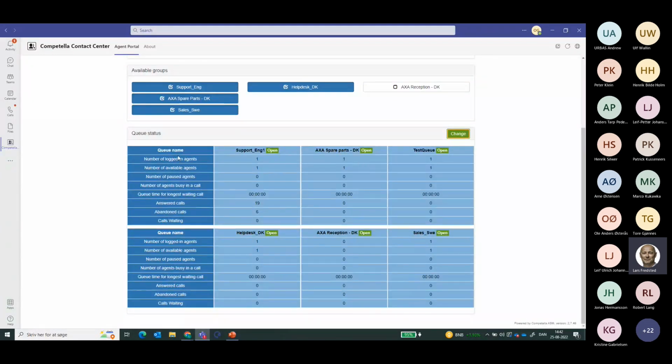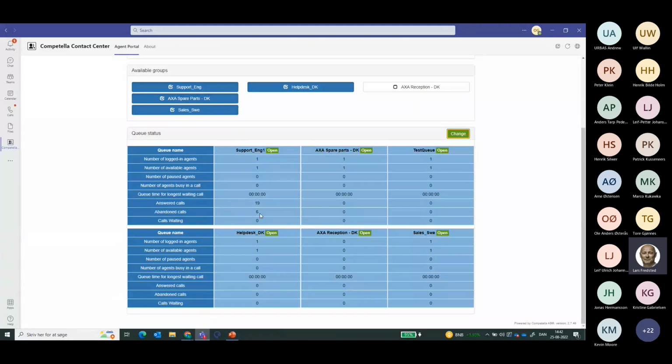Further down, I have some real-time overview as well as some accumulated information for the queues that Olivia is supervising, and I will shortly make a call for you to see how that is happening. What it shows in real time is, for instance, the number of logged-in agents, the number of available agents, and how many are in pause mode. It will also show accumulated information over the day, as well as how many calls have been answered and are waiting.